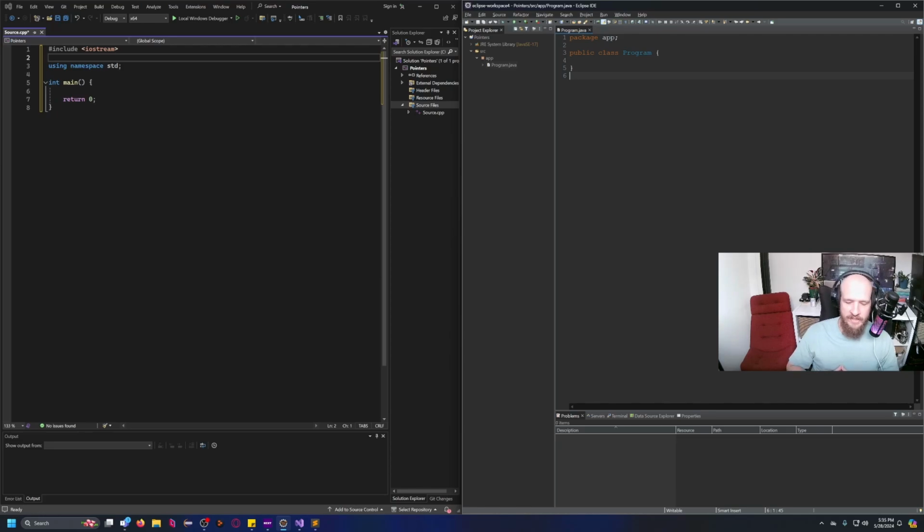Now, here's the thing. Why does everyone hate pointers? Well, in C++ there's an obvious reason for hating pointers, is that they're difficult. And in other programming languages like Java, there's far fewer reasons for hating pointers because, well, everything is a pointer. Now, here's the thing. If everything is a pointer, then nothing is a pointer. See what I did there?